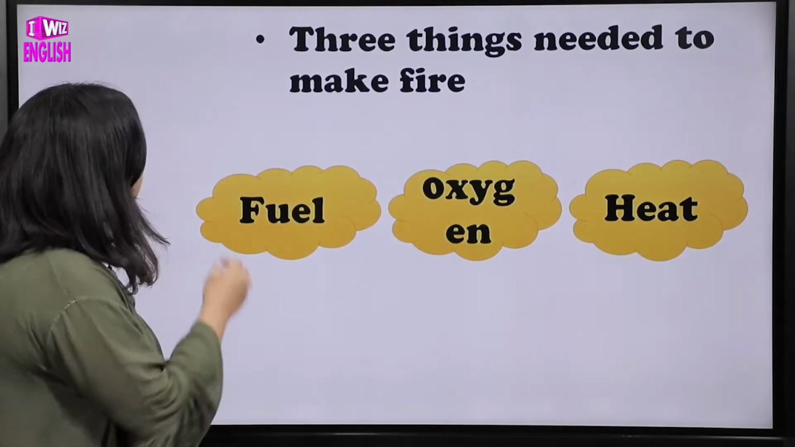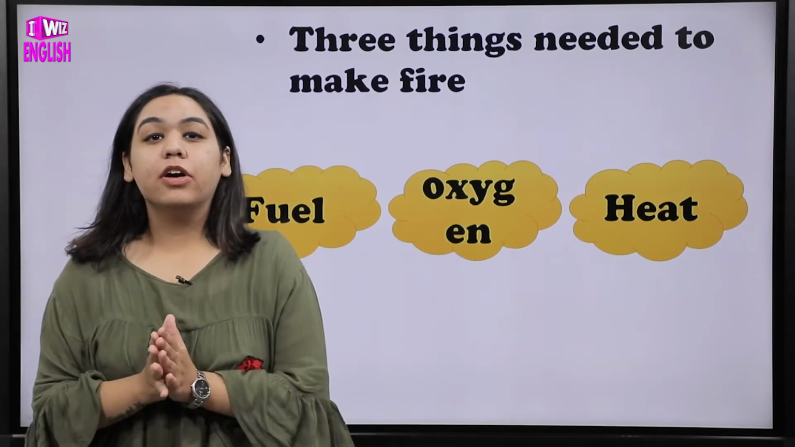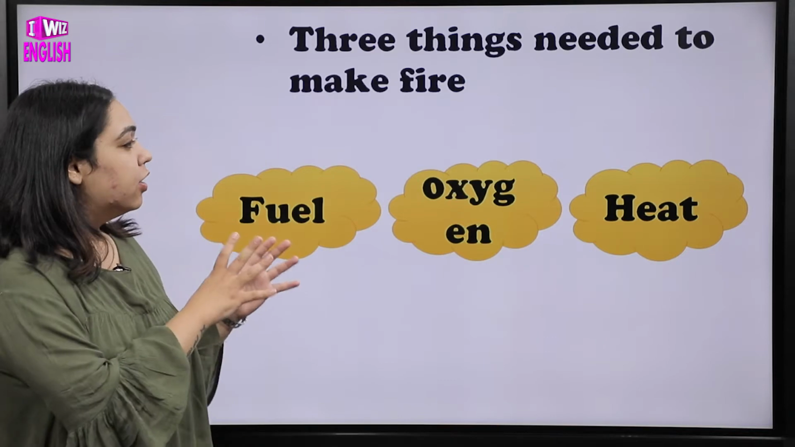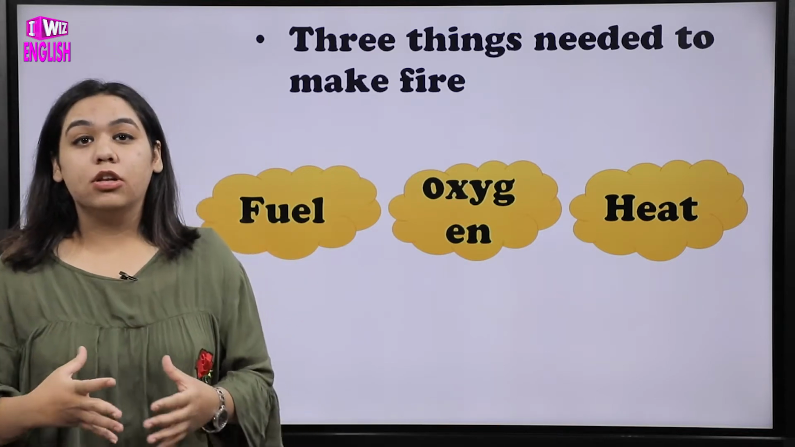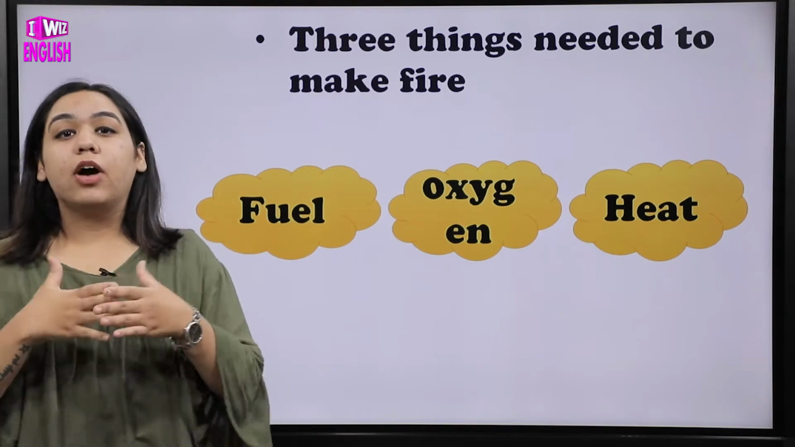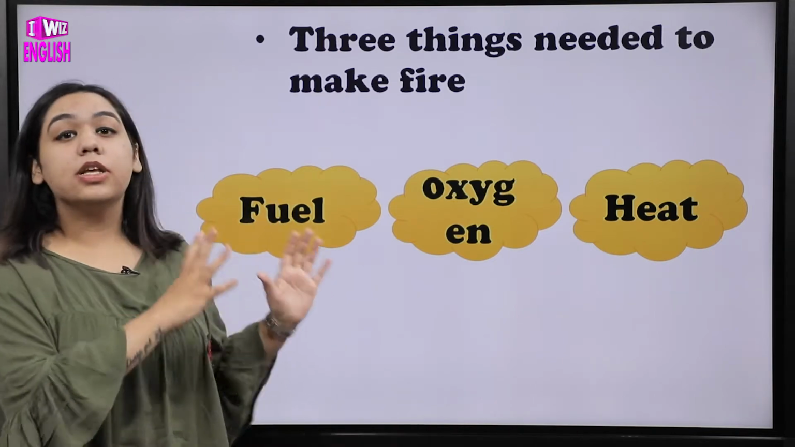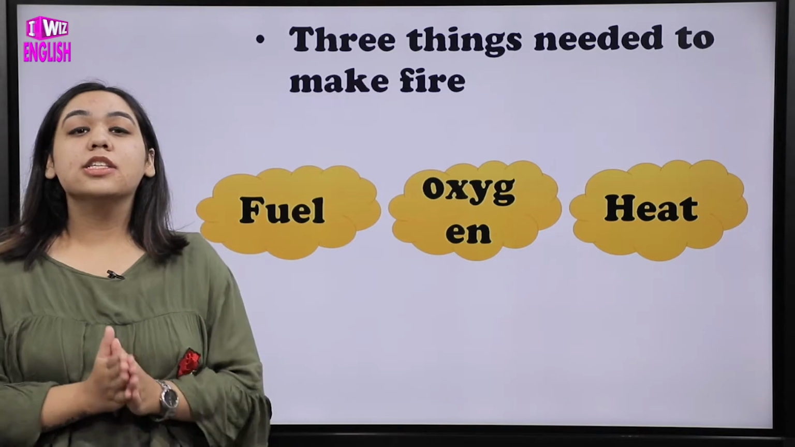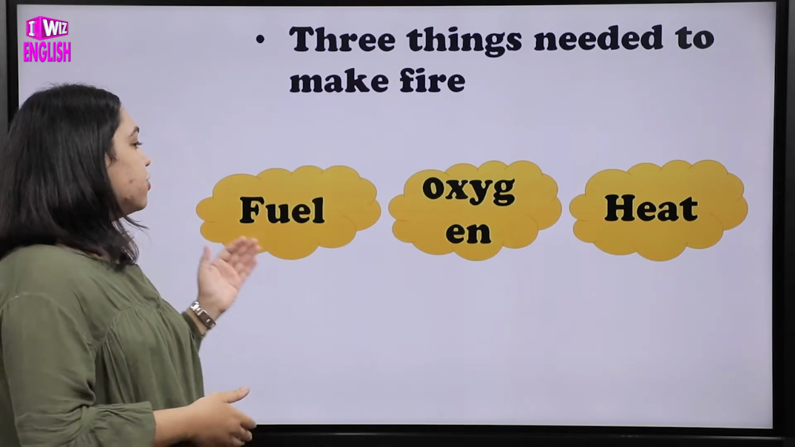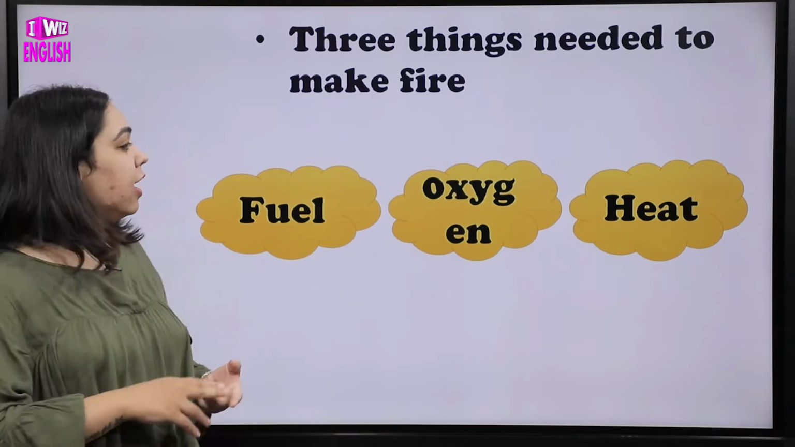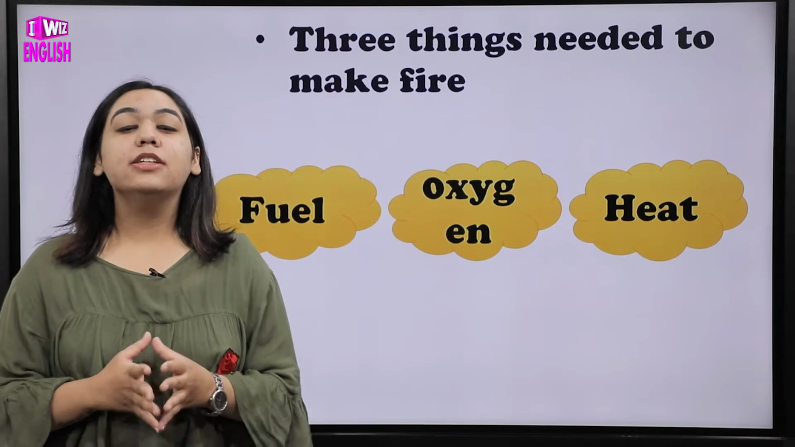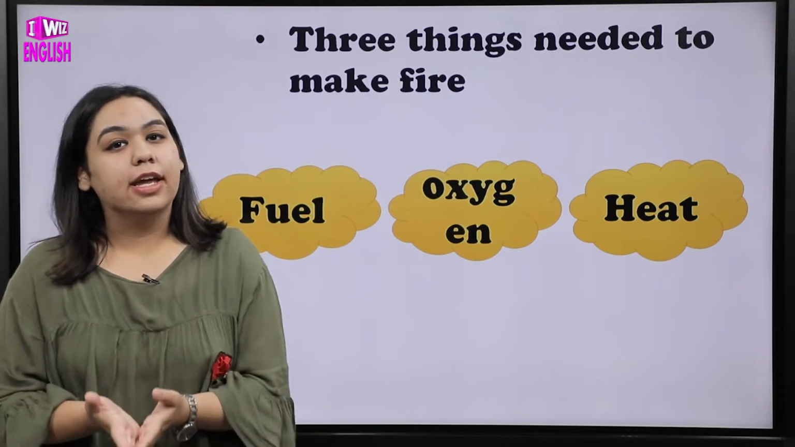Now first of all, we are going to talk about the things that we need for making fire possible. There are mainly three things because of which fire can take place. There should be the presence of these three things. If any of them is absent, fire will not take place. The three things are fuel, oxygen and heat. You need these three simultaneously in order to create fire.